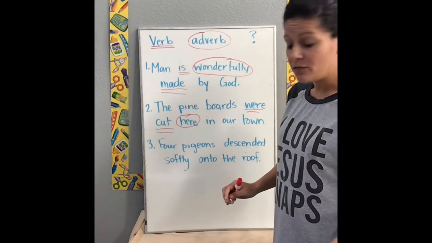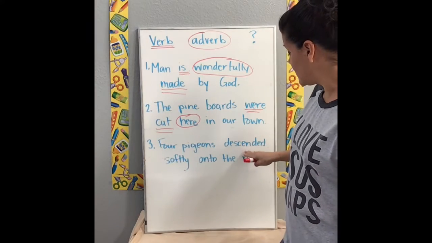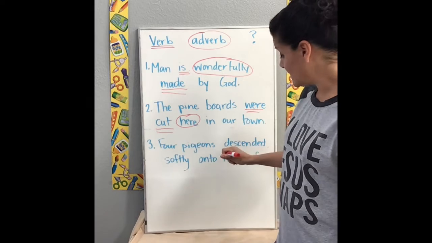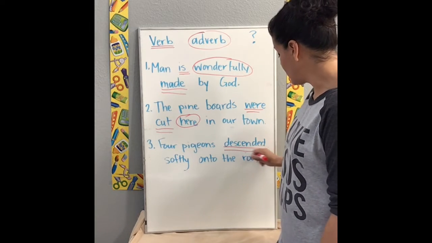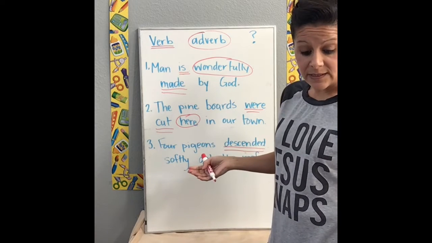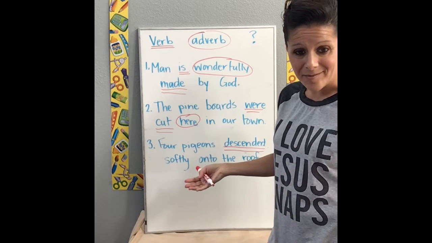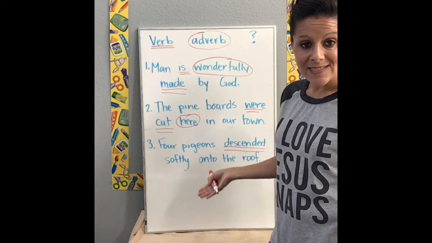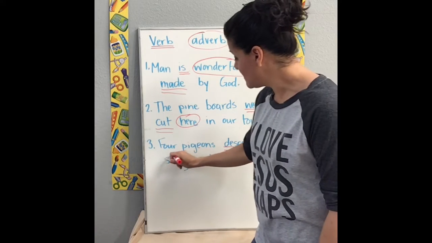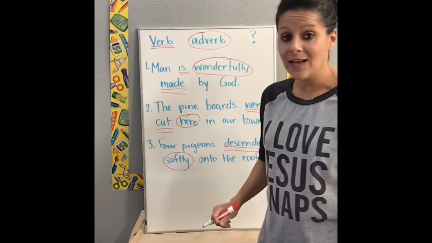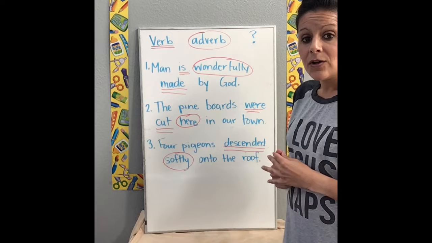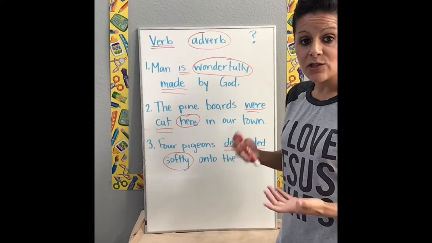Okay. Number 4. Pigeons descended softly onto the roof. What's our verb? Descended. Okay. Where did they descend? Where did they descend from? When did they descend? No. How did they descend? Oh, they descended softly. That's how they descended. Okay, so these are definitely some for you to look at.